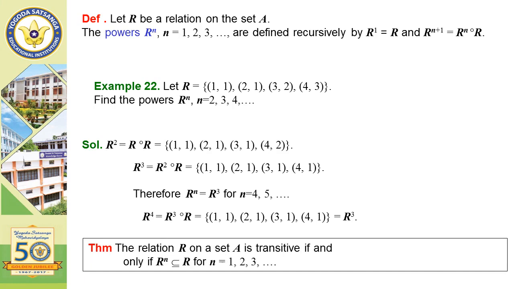The relation R on a set A is transitive if R^n is a subset of R for n equal to 1, 2, 3, etc. Here R to the power n is a subset of R. Hence it is a transitive relation.